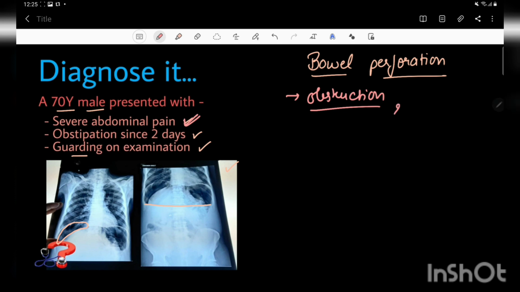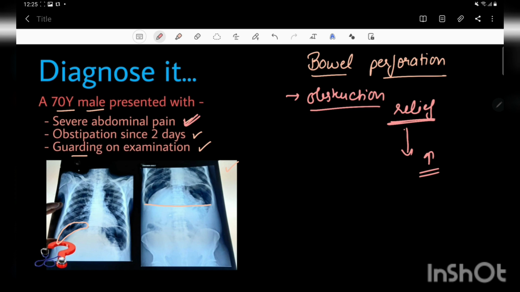After that the pain increases gradually and may become severe.